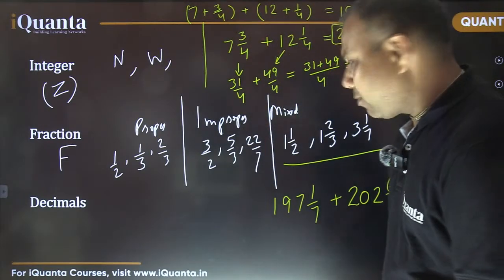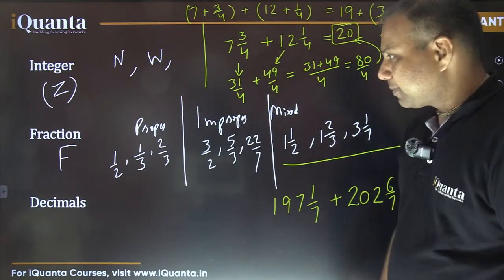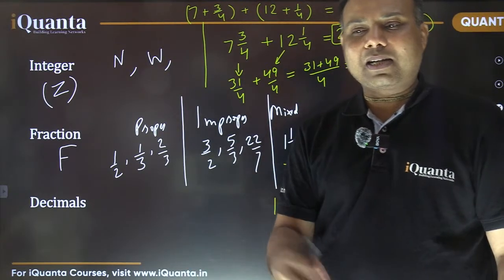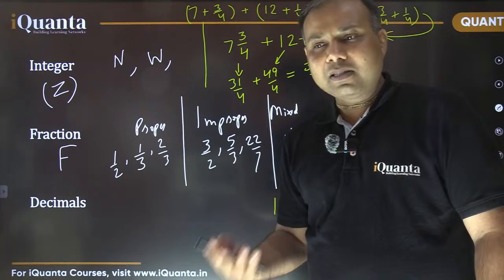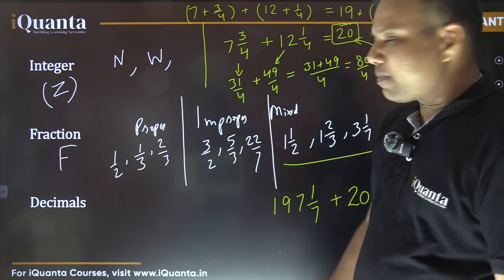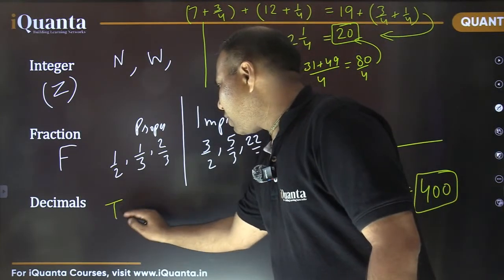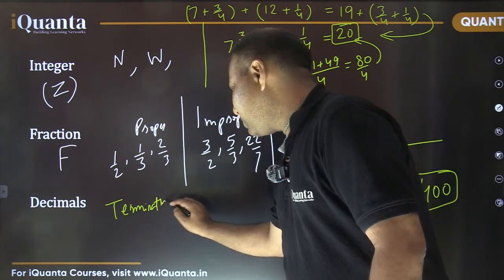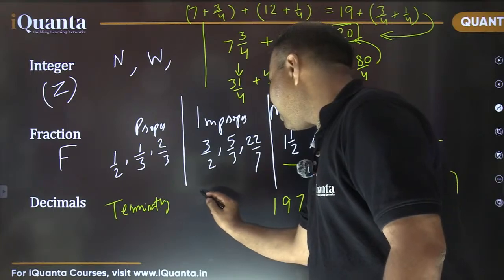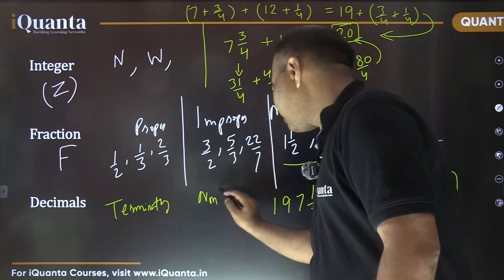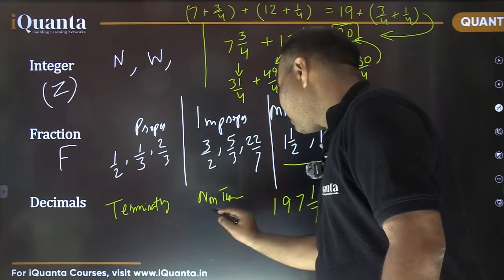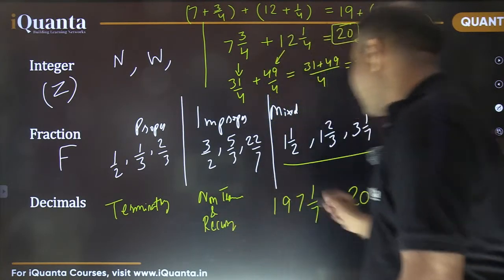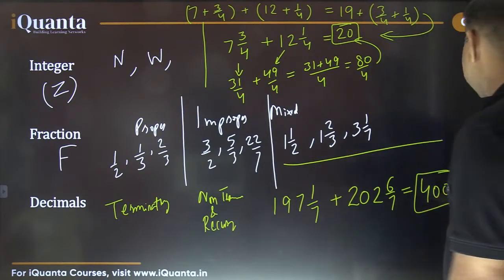Okay, let's move on now. So next we have decimals. We talked about decimals. Some numbers end in a decimal, which is terminating, and some are non-terminating. Terminating decimals, and other than that we have non-terminating and recurring, and the other part is non-terminating and non-recurring.